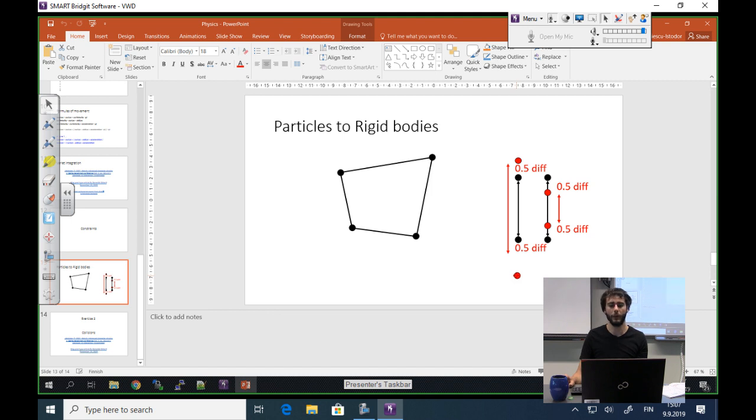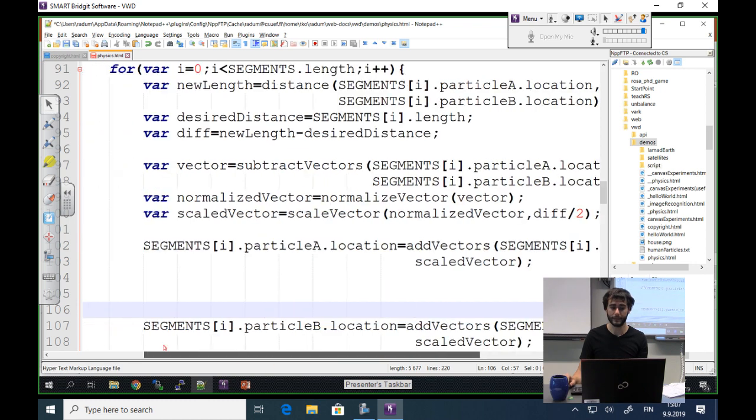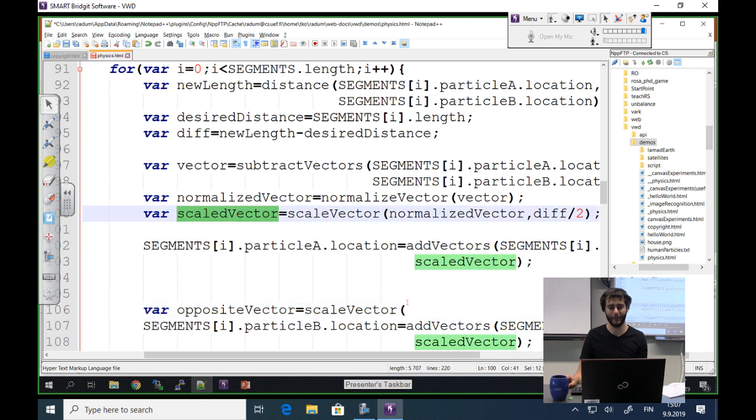So I want it to move in the opposite direction, the same distance. And to get the opposite direction, we scale it. So var opposite vector, scale vector, our scaled vector by -1. So our scalar says we want the opposite direction. Okay?